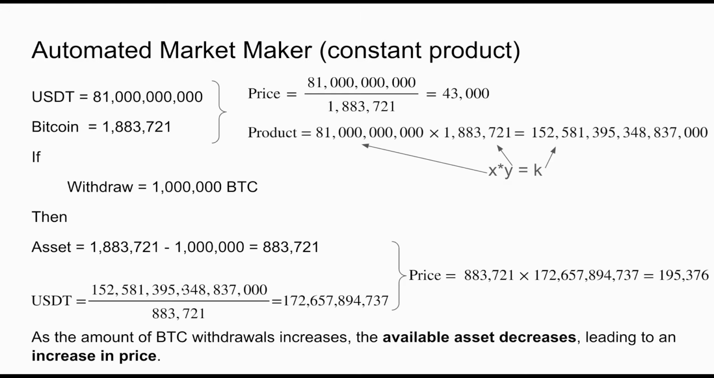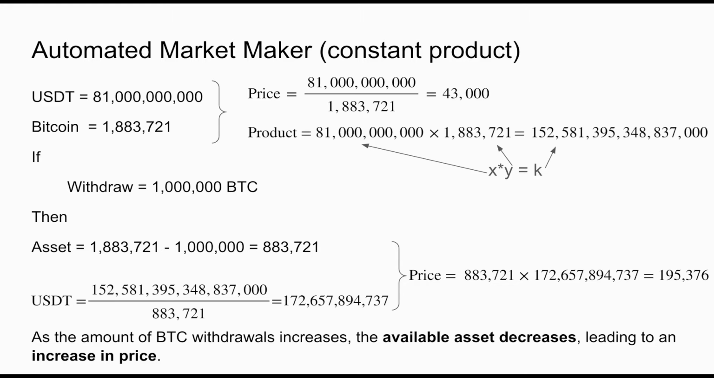If we see the equation, we have the 152 quadrillion number as before, and we divide that by the number of available Bitcoin in the pool, and the USDT value we get is 172 billion. And if we subtract the 81 billion that we had before, we can see that if 91 billion USDT is injected into the Bitcoin market, it will result in the price increase of Bitcoin to the 195K value that we calculated.